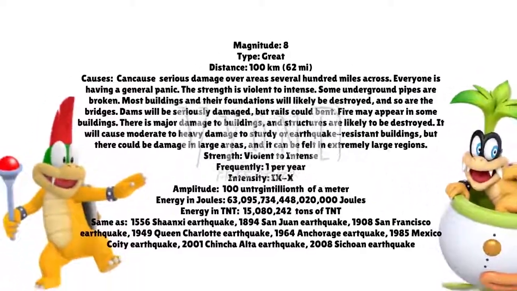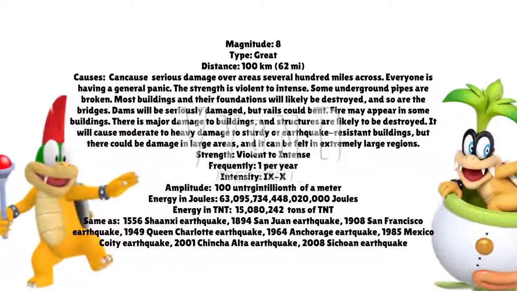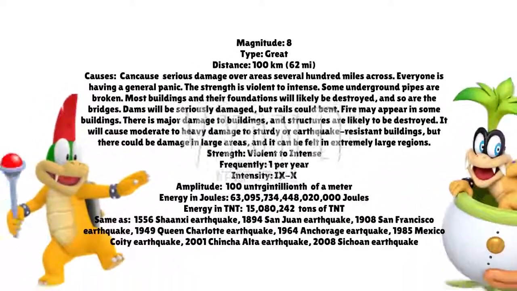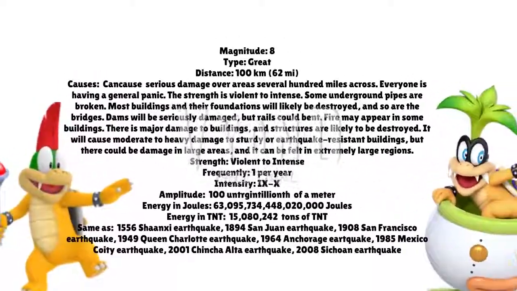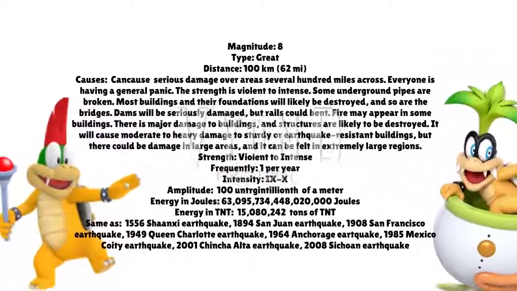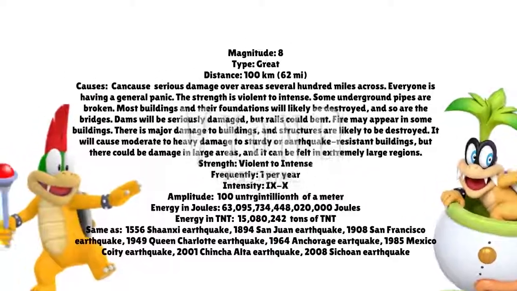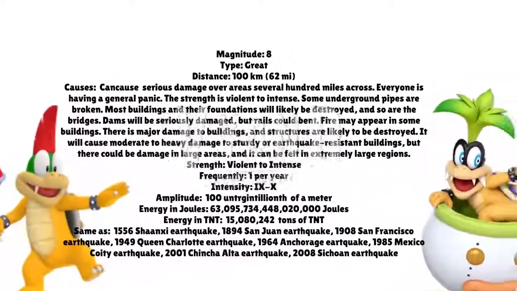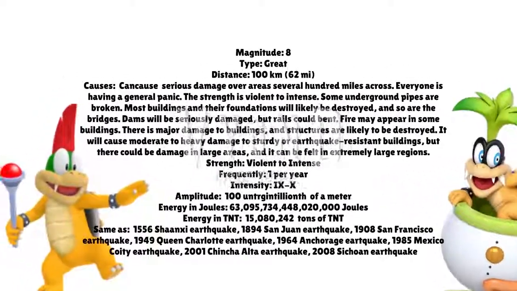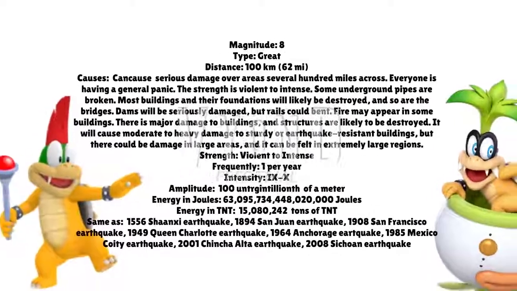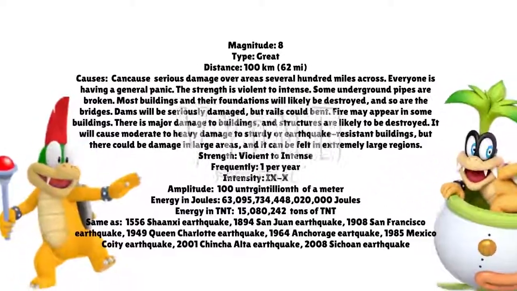Everyone is having a general panic. The strength is violent to intense. Some underground pipes are broken. Most buildings and their foundations will likely be destroyed, and so are the bridges. Dams will be seriously damaged, and rails could bend. Fire may appear in some buildings. There is major damage to buildings, and structures are likely to be destroyed. It will cause moderate to heavy damage to sturdy or earthquake-resistant buildings, and there could be damage in large areas, and it can be felt in extremely large regions.